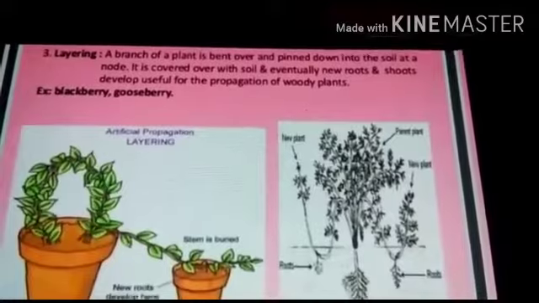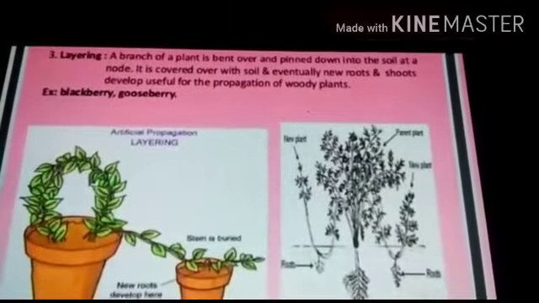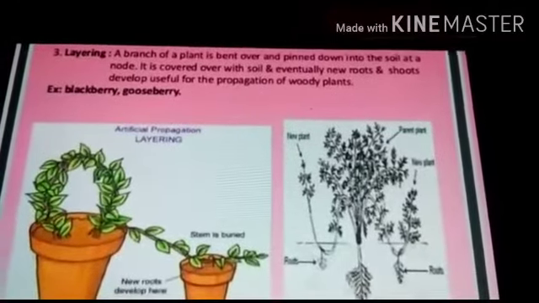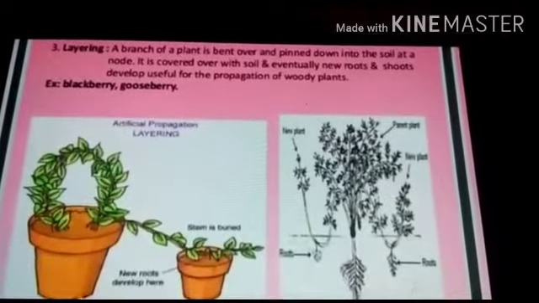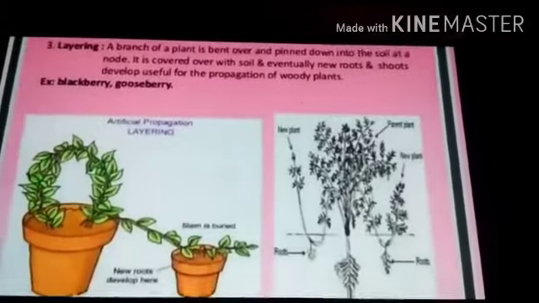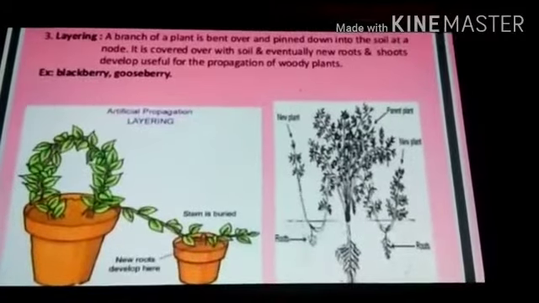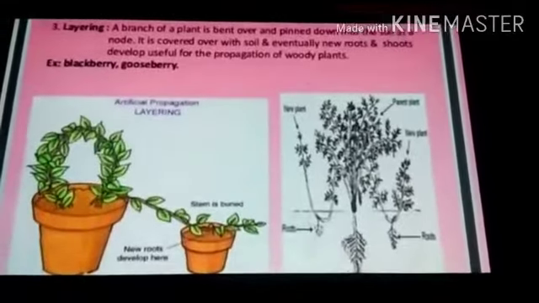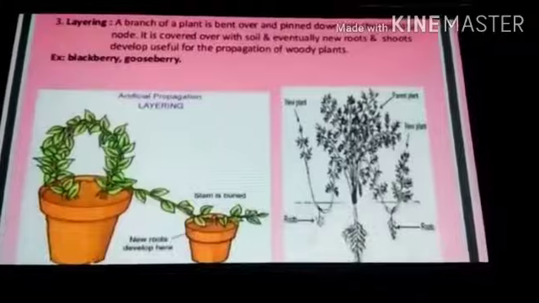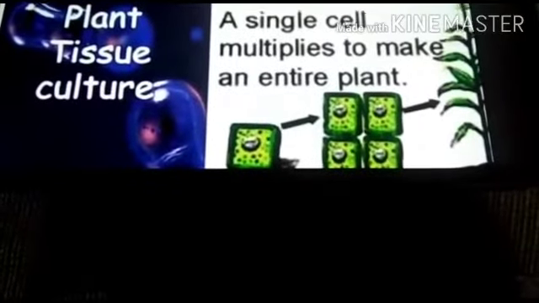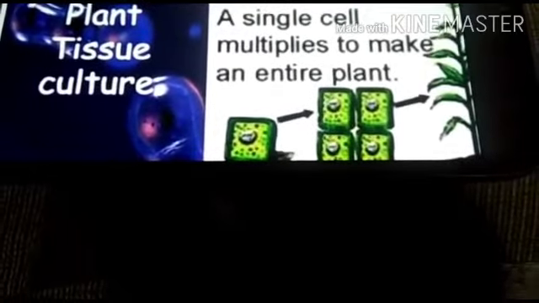Layering. A branch of a plant is bent over and pinned down into the soil at a node. It is covered over with soil and eventually new roots and shoots develop, useful for the propagation of woody plants. For example, blackberry, gooseberries and jasmine like plants can be grown by this third method of layering. Let us now discuss the fourth artificial method of vegetative propagation, plant tissue culture.